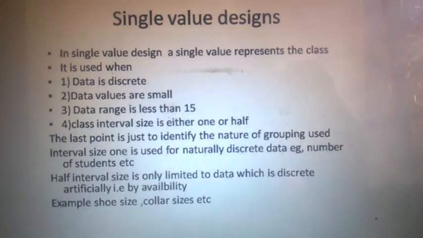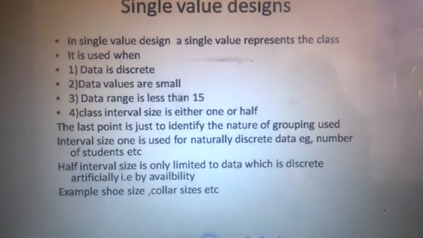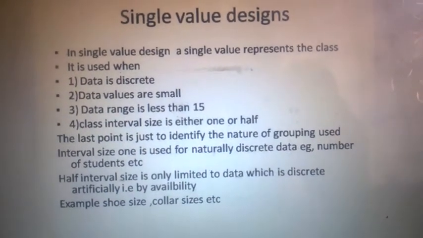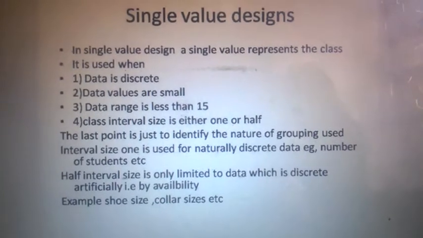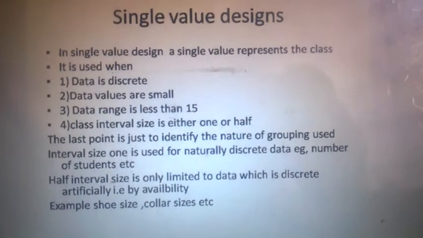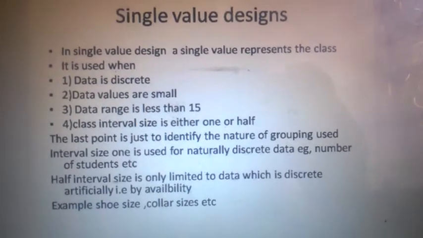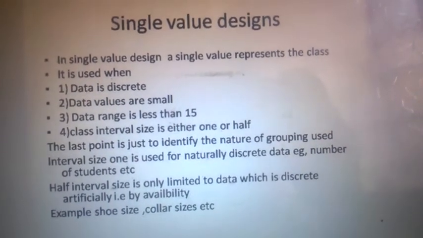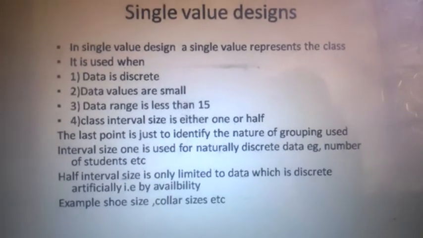First of all, you have to check the nature of the data. Either it is discrete or continuous. If it is discrete, then you can go for the single value design. Data values are small. The data should be in small values. For example, from 10 to 50, 10 to 20, the values should be small. They are usually less than 10 even. 0, 1, 2, 3, 4, the values are small.